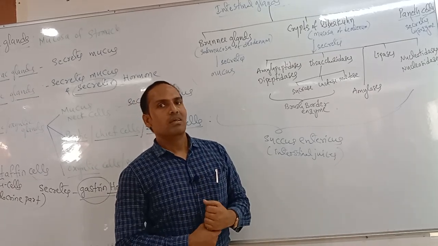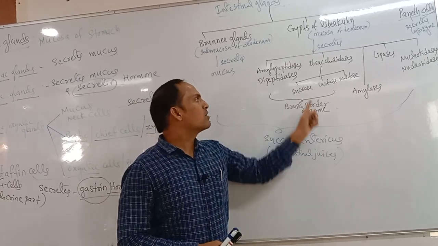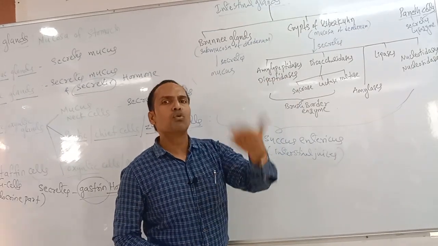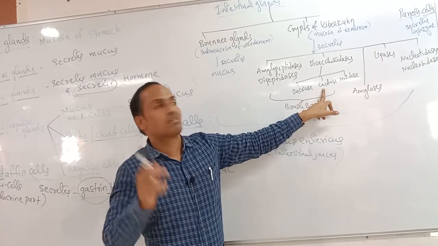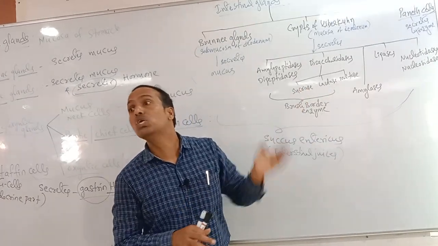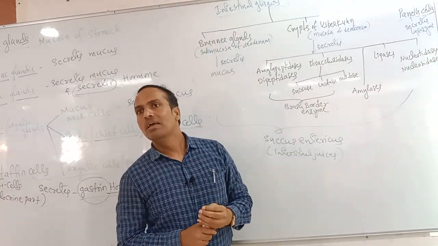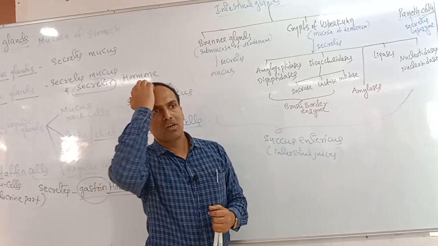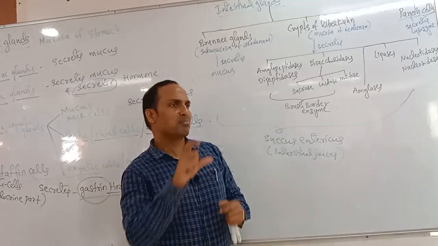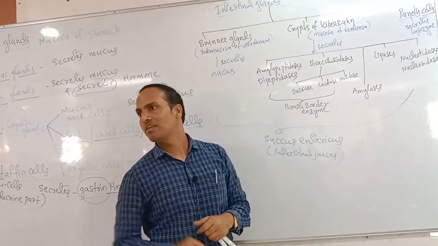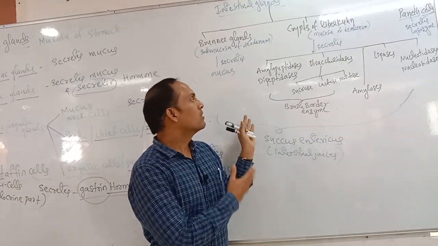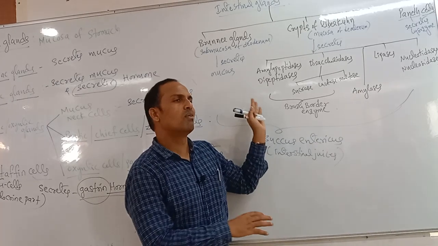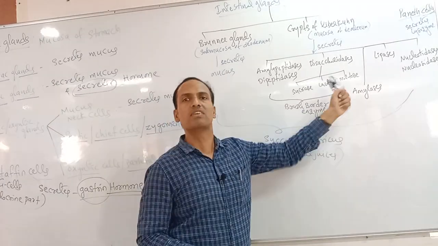Sucrase works on sucrose, lactase works on lactose, and maltase works on maltose. You know the nomenclature of enzymes: every enzyme compulsorily ends with the suffix -ase. That's why the majority of enzymes end with -ase.